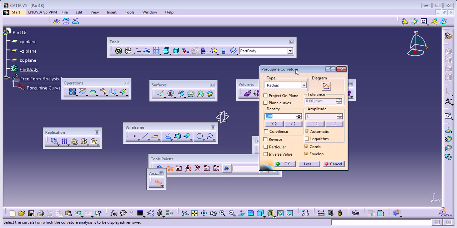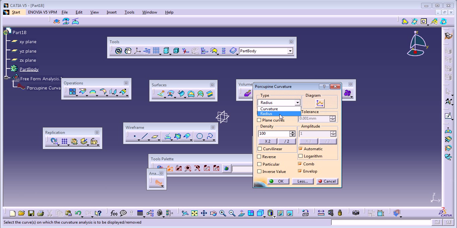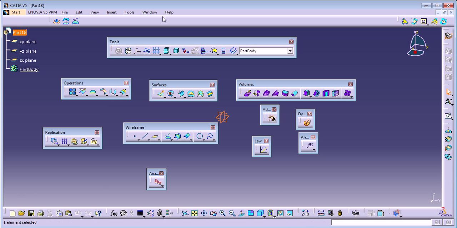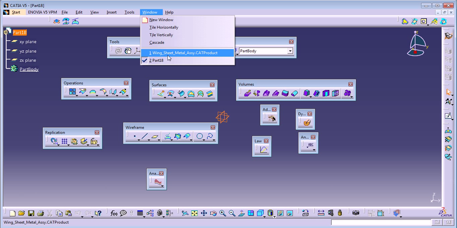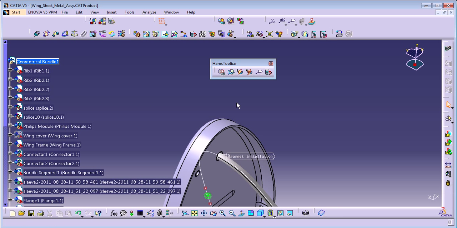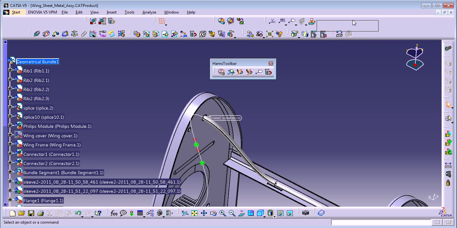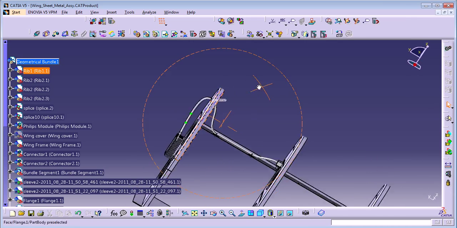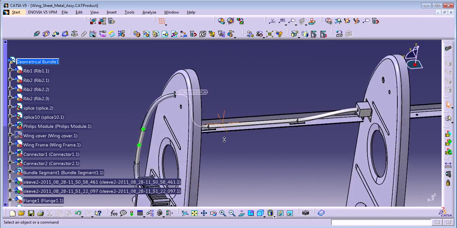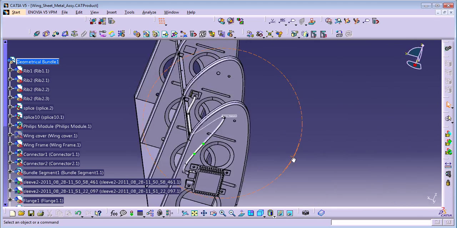So in that way, you can use the curvature radius, and it's going to give you a diagram with the minimum and the maximum value of your bundle's radius. I think after that we're ready to create our 2D model for this one, or flatten.